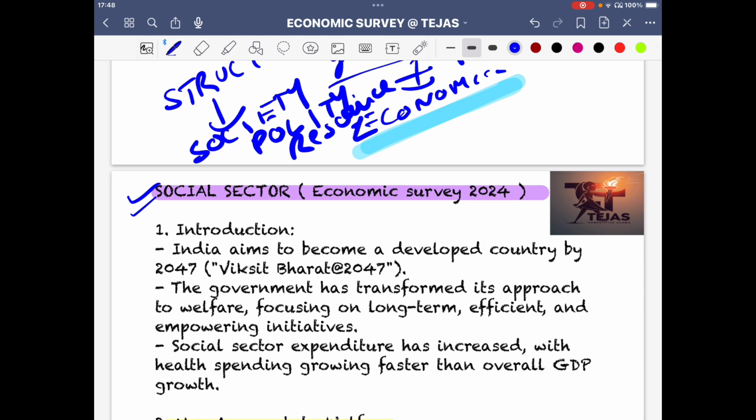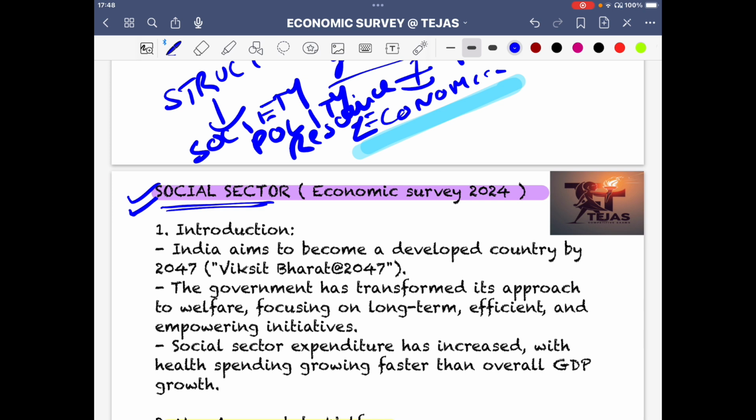The social sector chapter actually gives us an insight into the various dynamics of society. Now one would say that society we can address by doing things like from the ethics paper. But I assure you, once you read the economic survey's society chapter, your own argumentative aspect would improve. And that is what in my introductory video of Tejas, I have introduced you to the personality aspects, to the perspective building idea. And that you are going to do from the analysis itself.